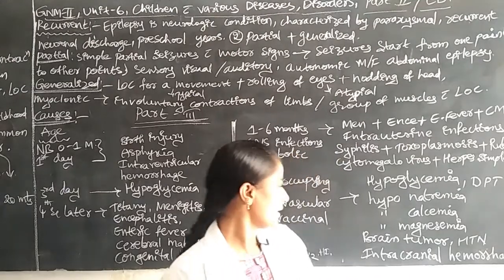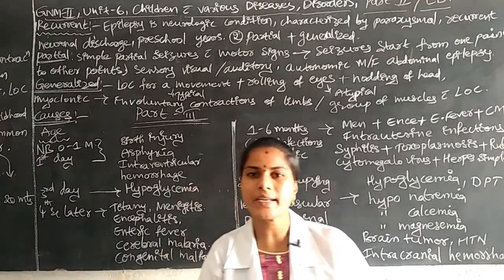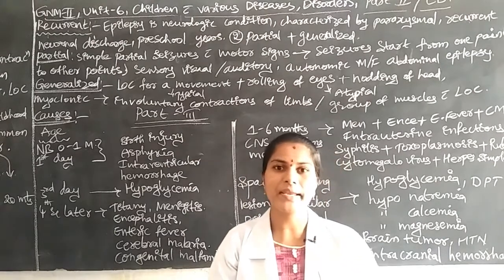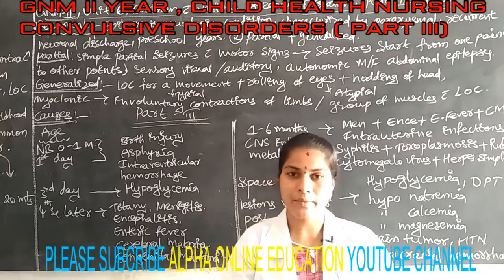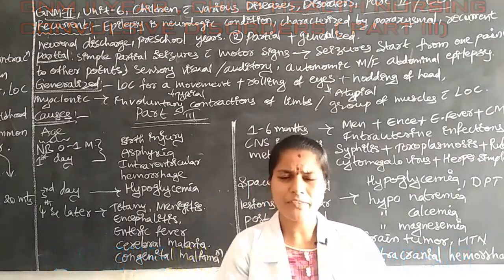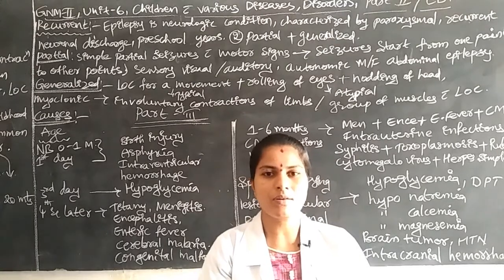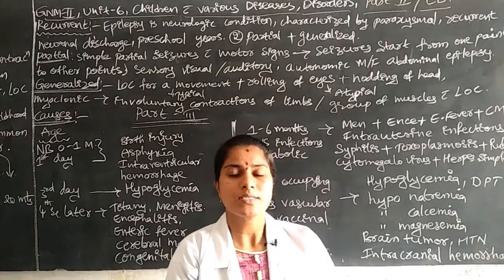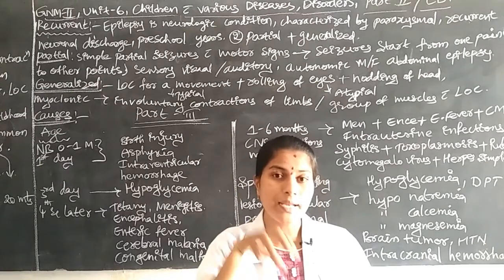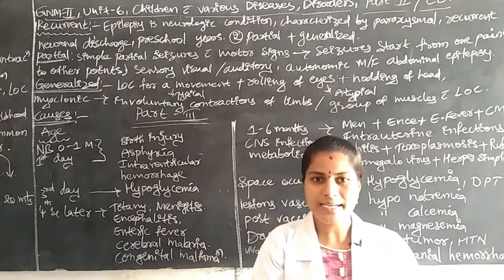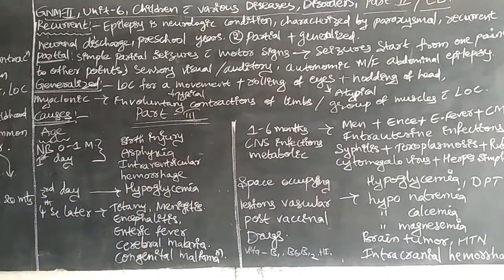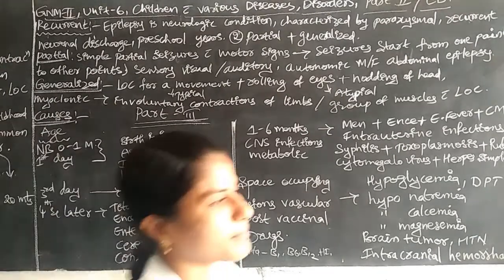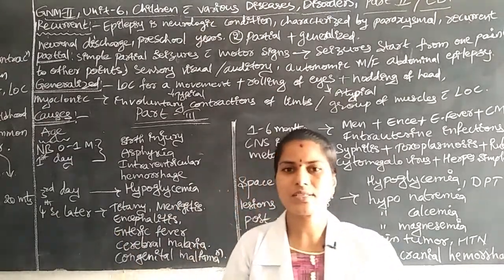Next is intracranial hemorrhage, within the brain, in the cerebrum or cerebellum or spinal cord or medulla oblongata. Whatever it may be, if the internal structures have some bleeding, then due to that bleeding and blood loss the children may have convulsive disorders in their childhood. This is regarding the causes of convulsive disorders in children.